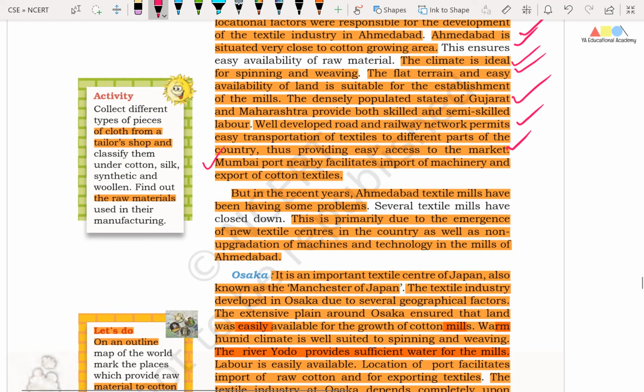Friends, in recent years, Ahmedabad textile mills have been having some problems, and several textile mills have closed down. The reasons are the emergence of new textile centers in the country, as well as non-upgradation of machines and technology in the mills of Ahmedabad. So friends, you can understand that the aging of machinery in the textile industries, and their failure to adopt new technologies, is one of the main reasons for the present sickness in the textile industry in our country.